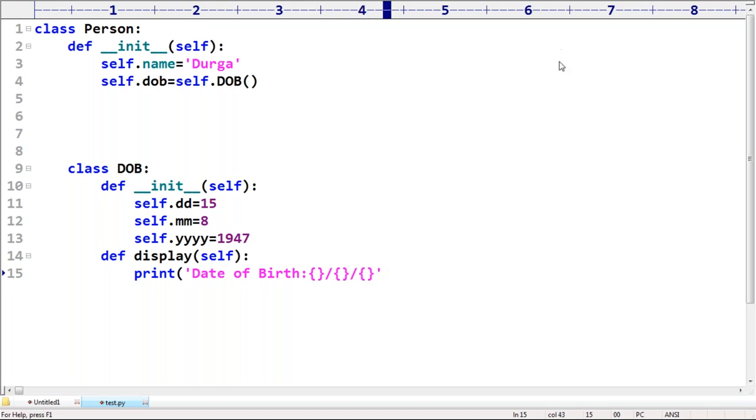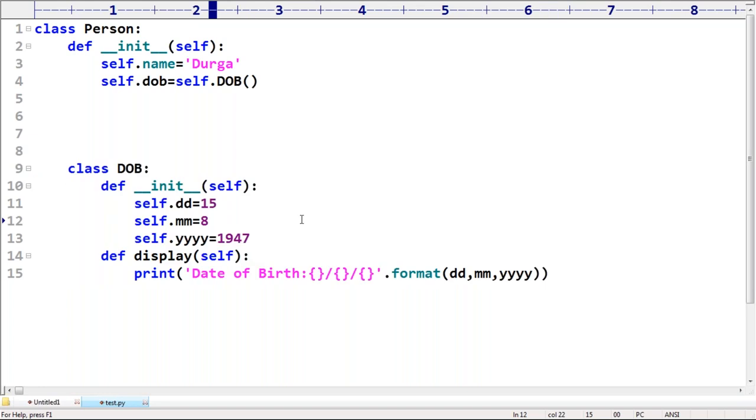Date of birth is, dot format, with the first curly brace replaced with the dd, the second replaced with the mm, and the third replaced with the yy, like this. Are you able to understand? This is the DOB constructor and then the display method. This is the way I'm taking.